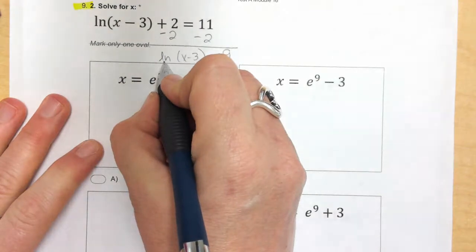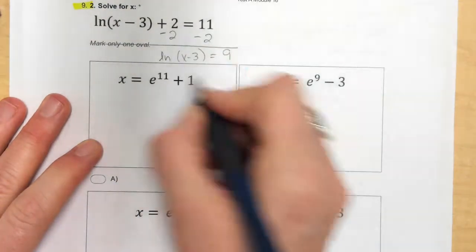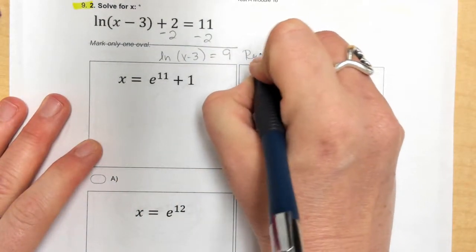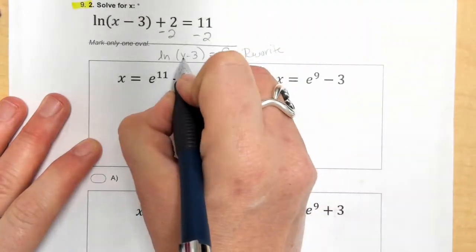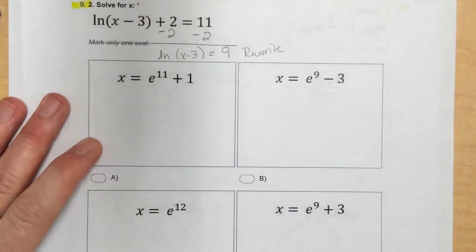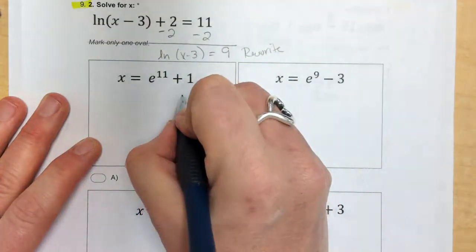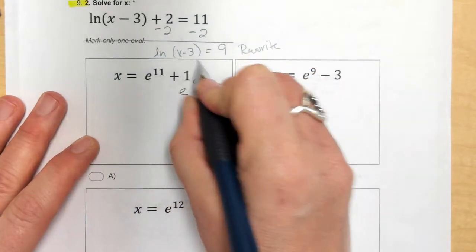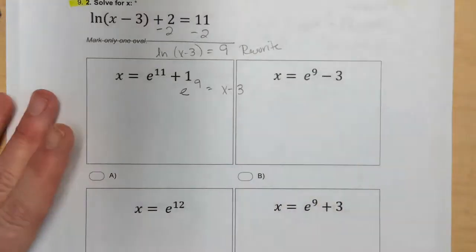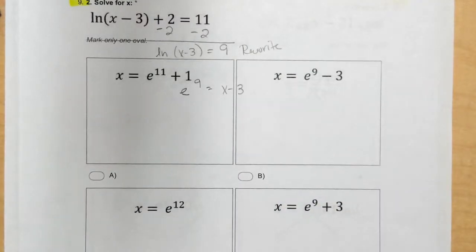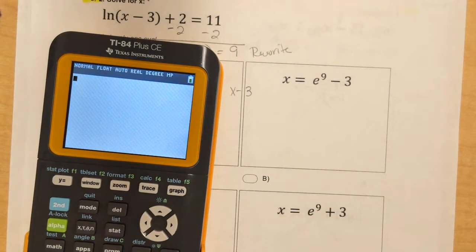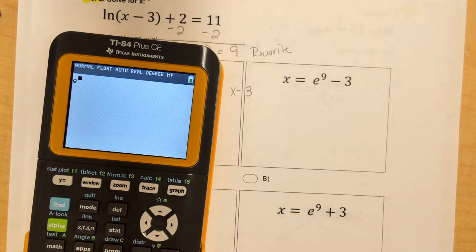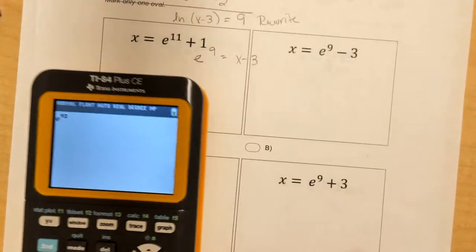Okay, now I'm ready to rework this problem. I have 1 log in the problem. It's natural log, doesn't matter, there's only 1. So I need to rewrite. Again, you have an x, you cannot type that in the calculator. The base of natural log is e. E to the 9th power equals x minus 3. Actually, e to the 9th I can put in the calculator. E to the 9th power. That's what I have on my paper.